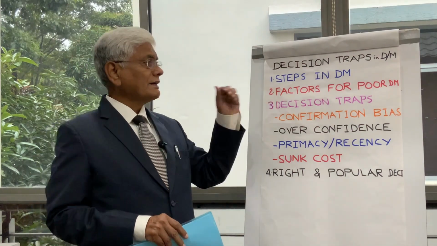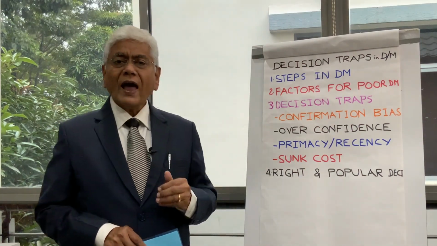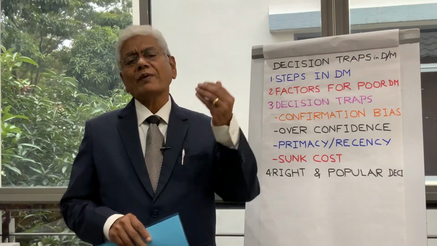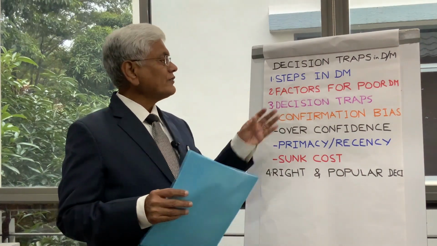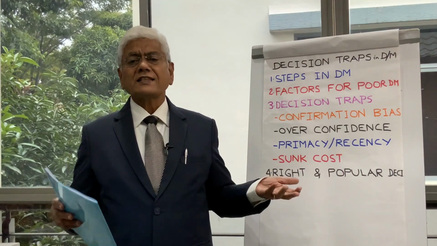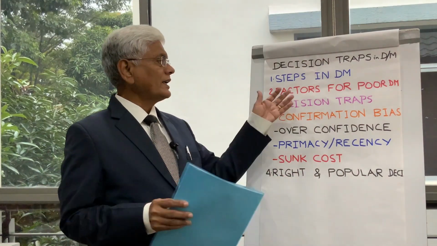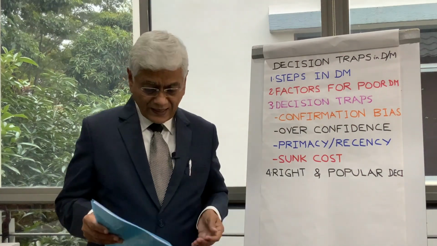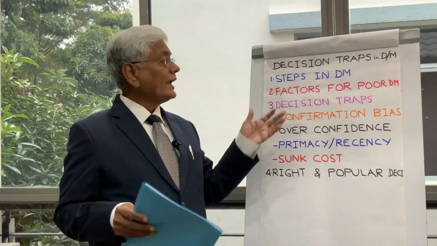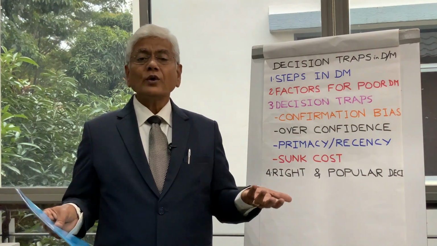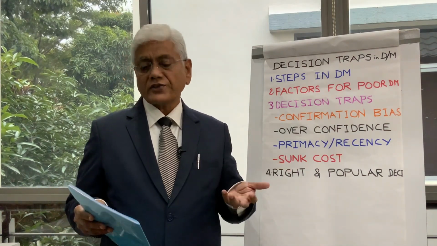Now let us go to the next topic, factors which really make poor decision making. First factor is no decision is acceptable to either one person or many people. That's why you don't make a decision. That's one factor. Second factor could be time pressure. Many times it makes the people not renegotiate that decision. That becomes a poor decision.